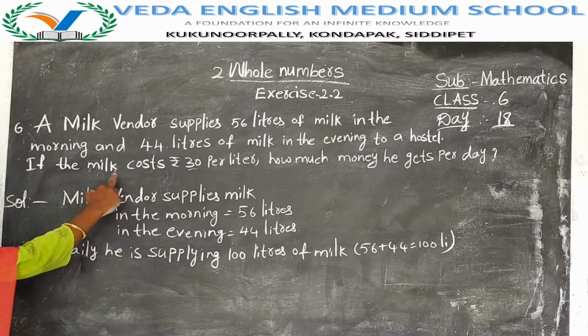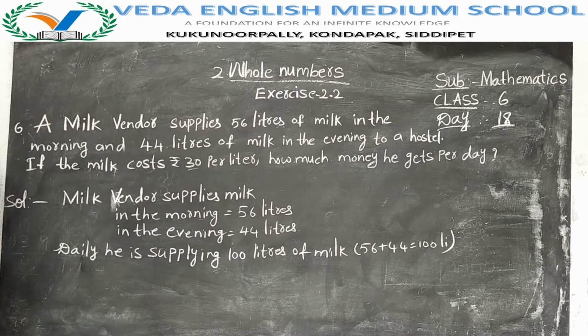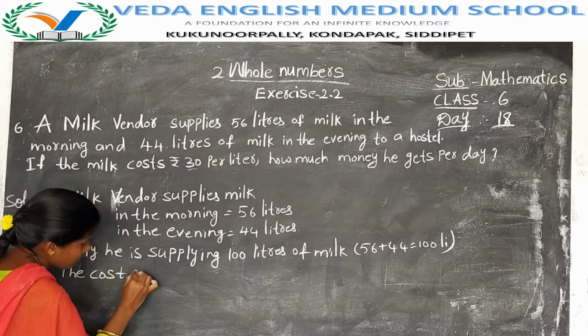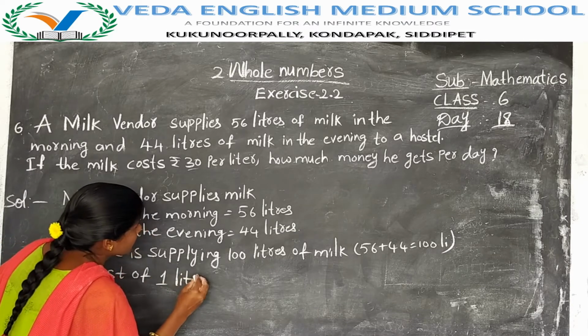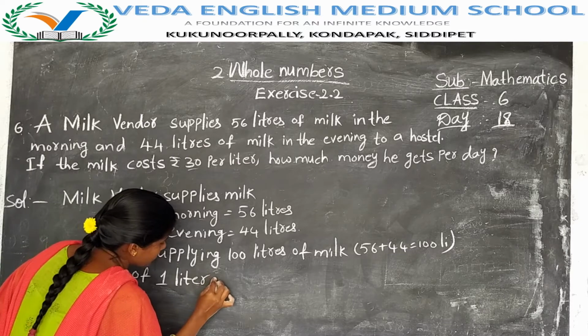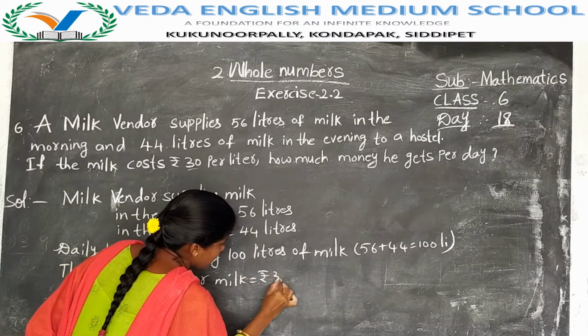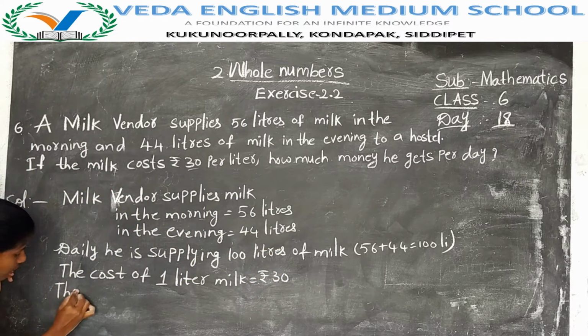If the milk costs rupees 30 per liter, the cost of 1 liter of milk is rupees 30. Then we have to find the cost of 100 liters of milk.